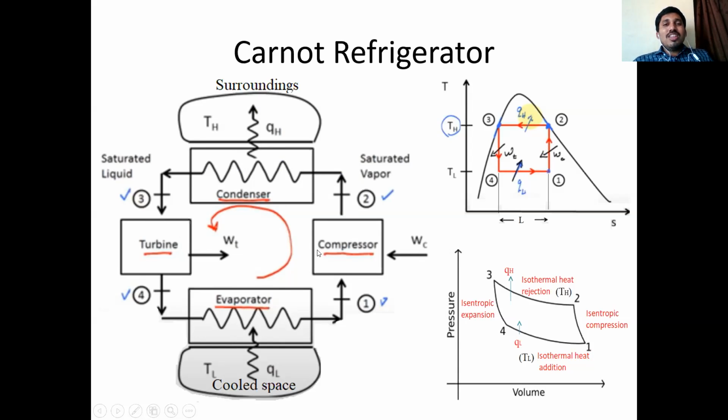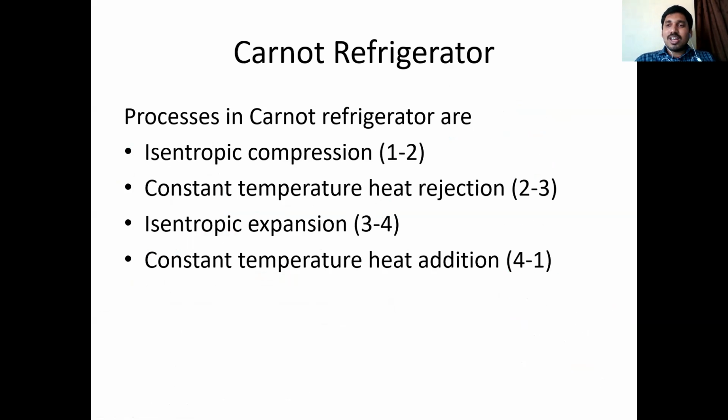And one more thing, what are the processes involved in Carnot cycle or Carnot refrigerator? Mainly, there are four processes involved in Carnot refrigerator. See, all of you, I have given here. One is isentropic compression. Second one is isothermal heat rejection. It is also called as isothermal compression. And third one is isentropic expansion. And fourth one is isothermal heat addition or isothermal expansion. These are four processes which are involved in Carnot refrigerator. Now I discuss each and every one.